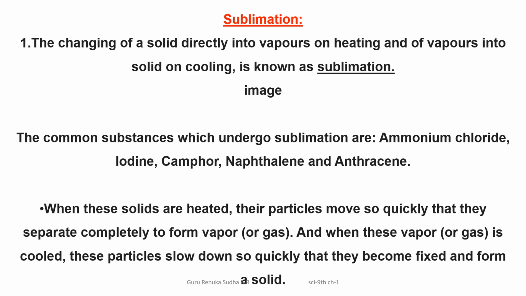The latent heat of vaporization of a liquid is the quantity of heat in joules required to convert 1 kilogram of liquid to vapor or gas without any change in the temperature. Okay children, we have learnt about the effect of temperature and also the heat we supply to change the substance state, which is called latent heat.